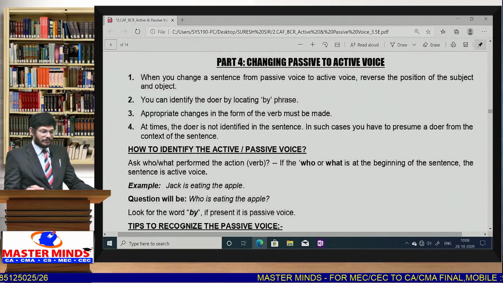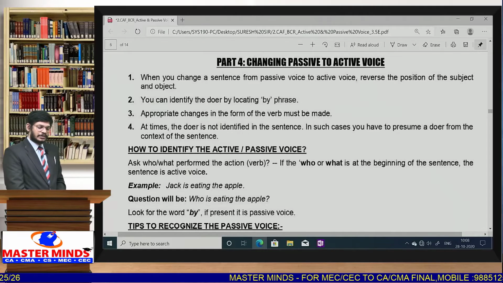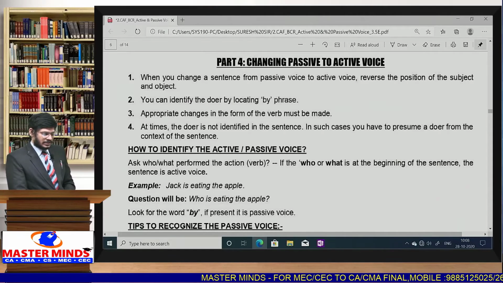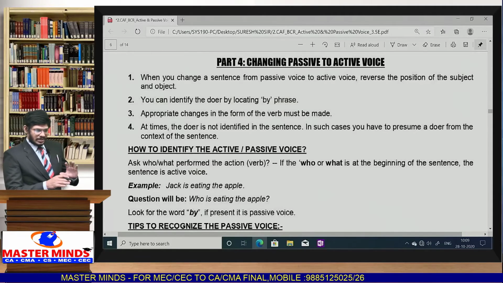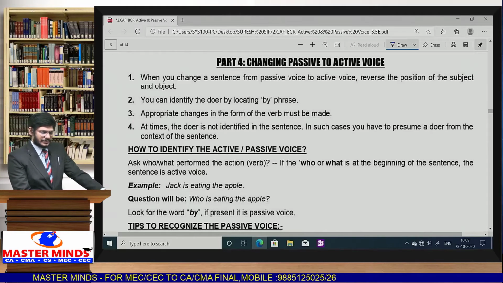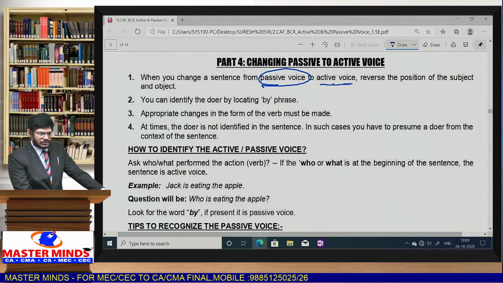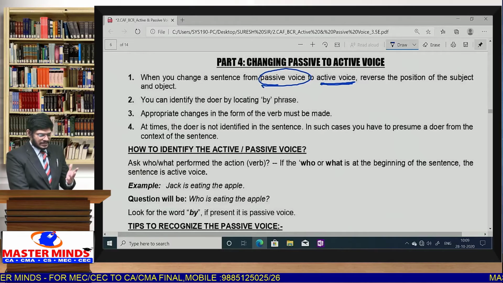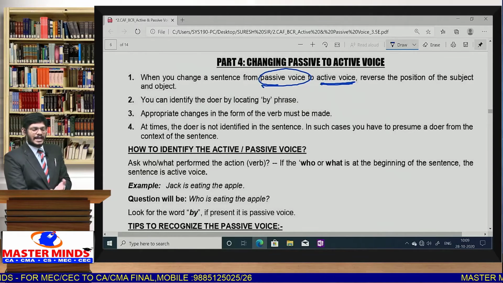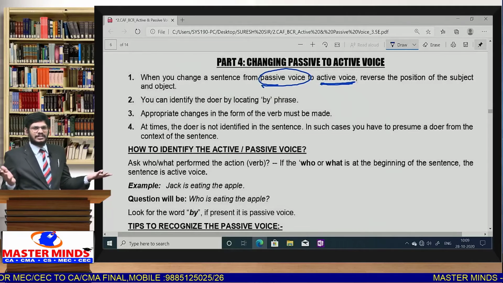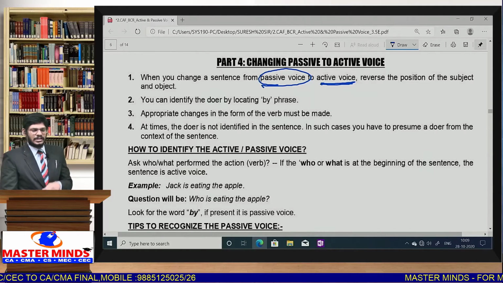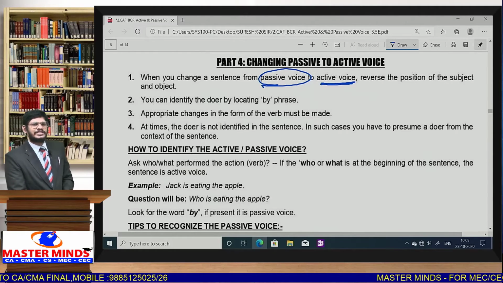Next one, part 4. Whenever the given question is in active voice, then how to write passive voice? We have discussed a number of passive voice sentences till now. Now imagine the reverse way. Whenever the given sentence is in passive voice, then how to change it to active voice? This is the reverse way of writing active to passive. Till now we have learned the 5 steps, active to passive. The 5 steps you have to apply in the reverse way.